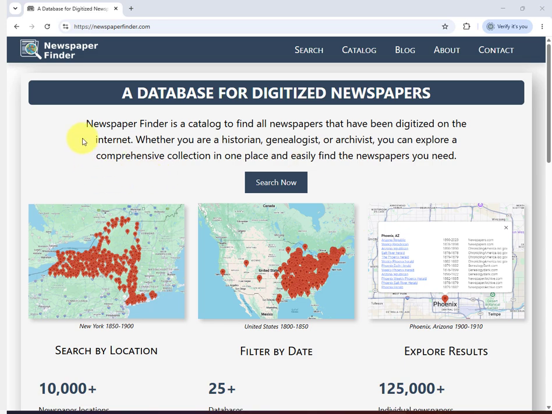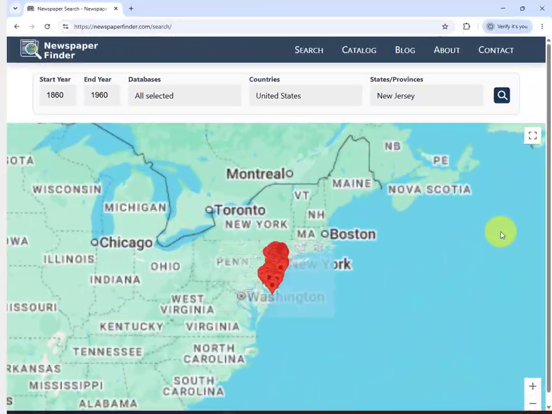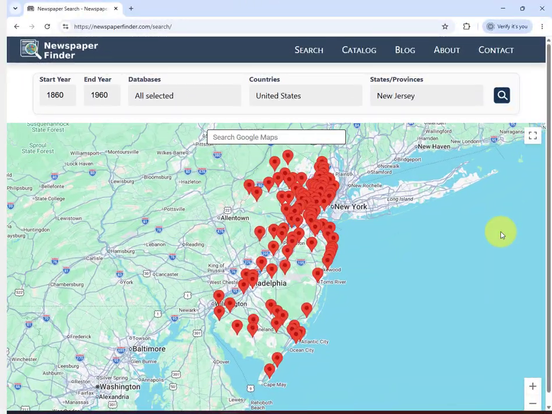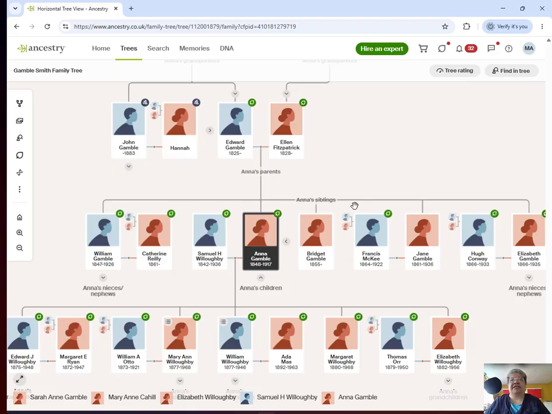Here's a free tool that finds every newspaper that covered the towns your ancestors lived in and tells you which ones you can access for free. It's called Newspaper Finder. Let me show you how it works and share a few tips I've picked up using my own family. A branch of my family left Ireland in the 1860s.